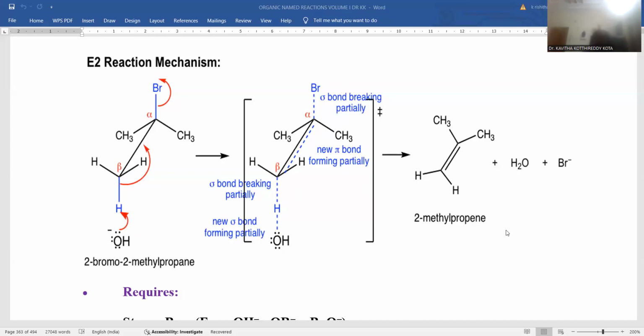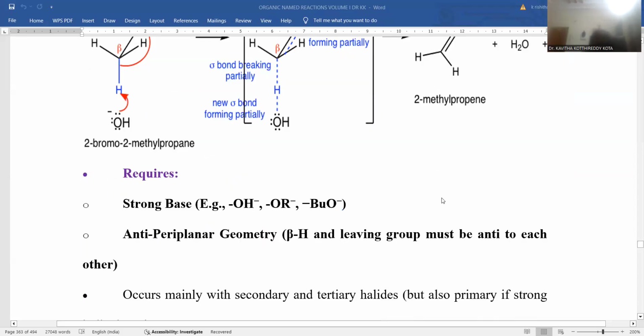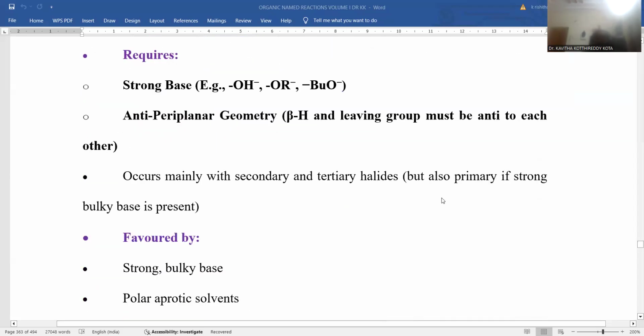This is the way E2 elimination works, a concerted mechanism with no isolation of an intermediate; rather the transition state takes part, and alkene is the eventual product. And always, in order to perform E2 elimination, a stronger base is most obvious, like hydroxide, alkoxide, butoxide. In the presence of stronger bases only, the reaction is prone towards E2. Otherwise, you can achieve the SN2 reaction. There is a compatibility between those.